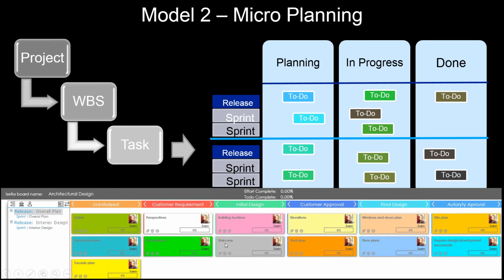Initial design, building section and staircase in the initial design process. Customer approval for elevation and roof. After we have customer approval, we start to have a final design and authority approval. We call this micro-based plan. How does it work?